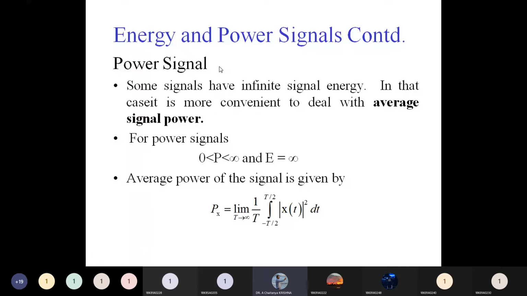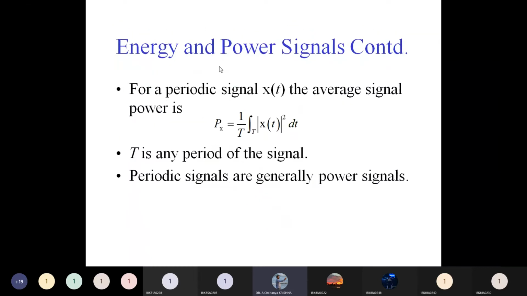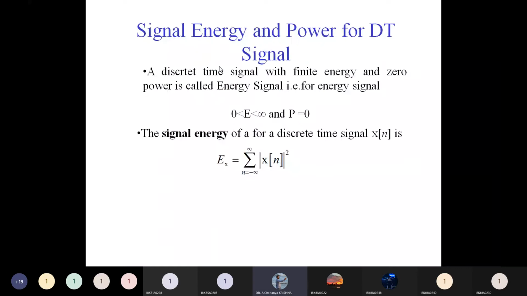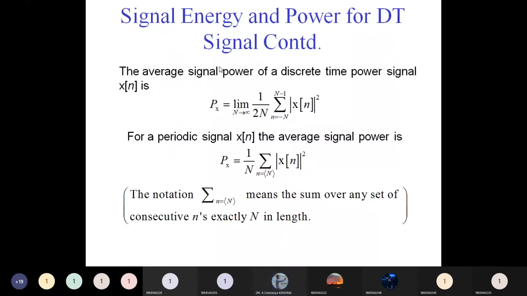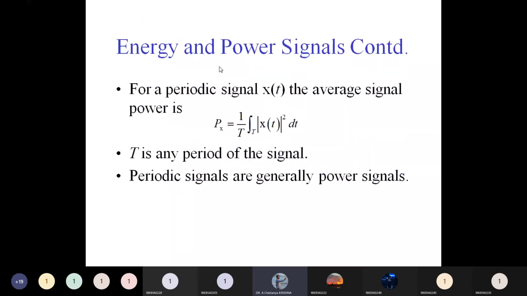Where do we use energy signals and power signals? In your 5th unit, where we study convolution and correlation. In these topics, we use these energy signals and power signals. The same functions we can find in the discrete form also.